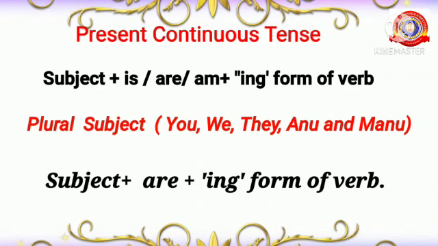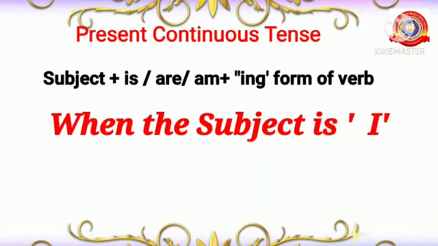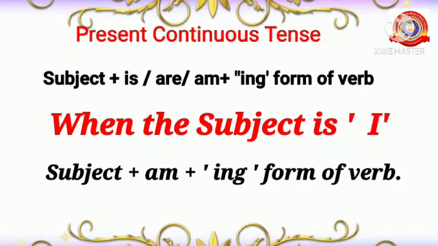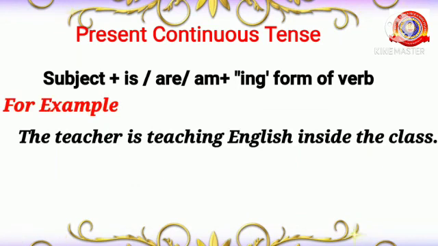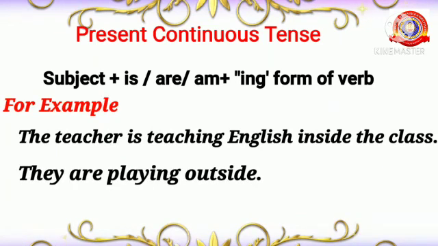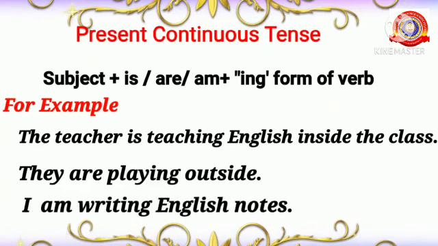Okay. When the subject is I, we use only am with the I. That is subject plus am plus ing form of verb. Okay, my dears. For example, the teacher is teaching English inside the class. They are playing outside. I am writing English notes.